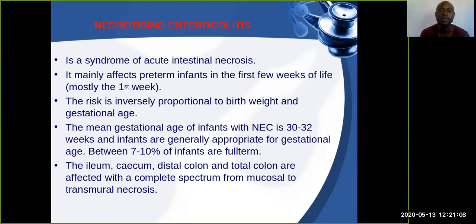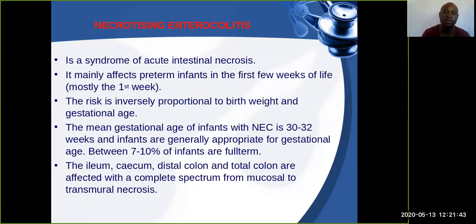Today in pediatrics, we're going to talk about NEC, which is necrotizing enterocolitis. This is a syndrome of acute intestinal necrosis. And we know that when we talk about necrosis, this is basically the dying of the tissue due to low supply of oxygen. Necrotizing enterocolitis mostly affects preterm infants, those infants that are born before term.